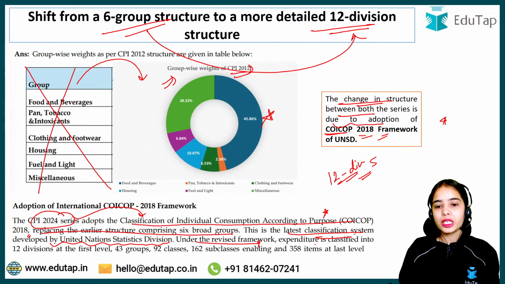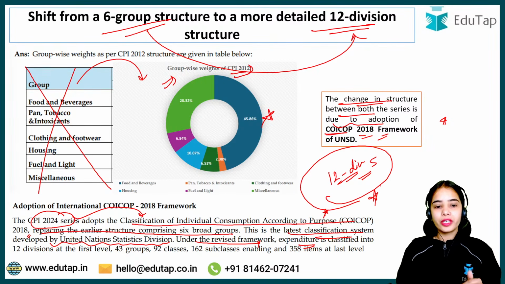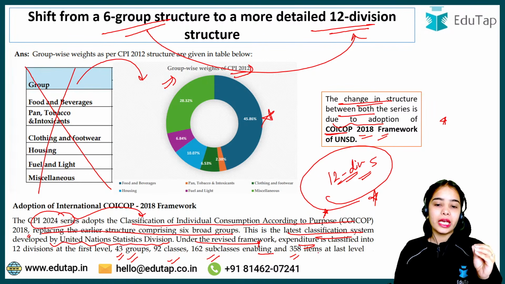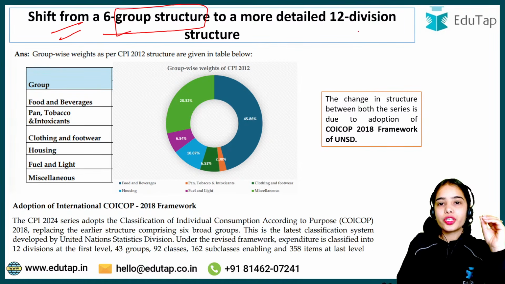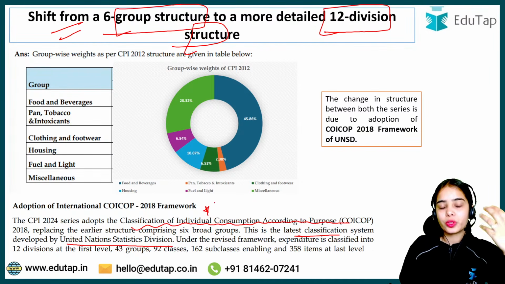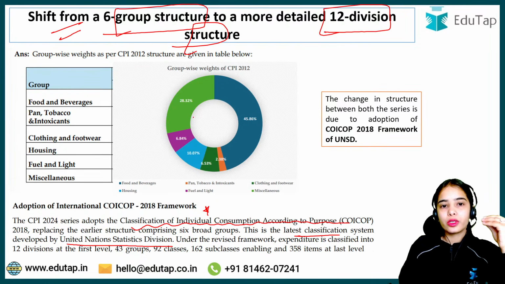Under the revised framework, expenditure is classified into 12 divisions. Under the 12 divisions, at the second level, there are 43 groups, 92 classes, 162 subclasses, and 358 items at the last level. So basically now we have shifted away from the 6 group structure to the 12 division structure, and this structure is as per the classification of individual consumption according to purpose that was developed by the United Nations Statistics Division, so that we are following the international guidelines, or the international norms.